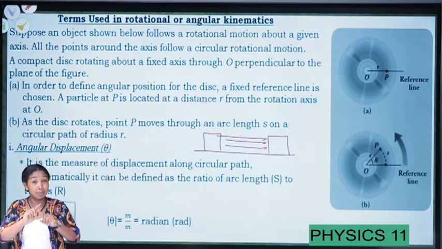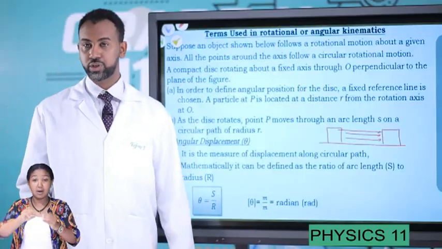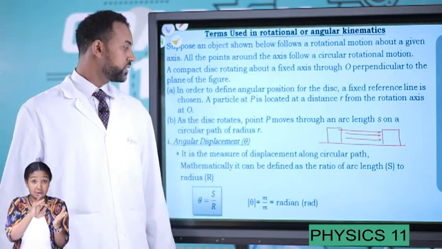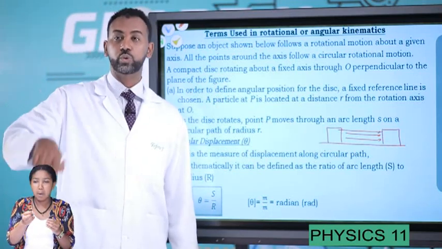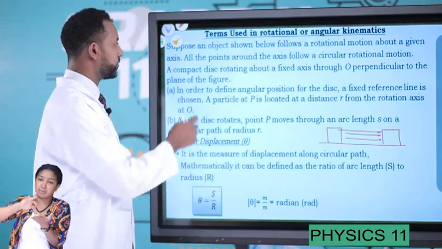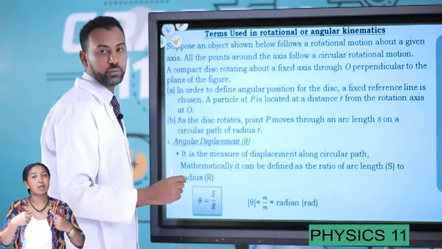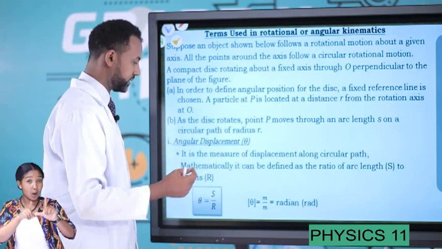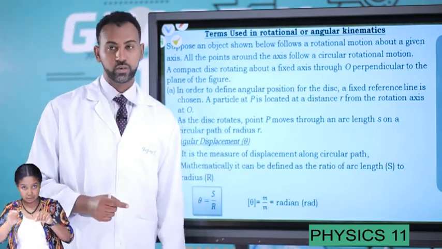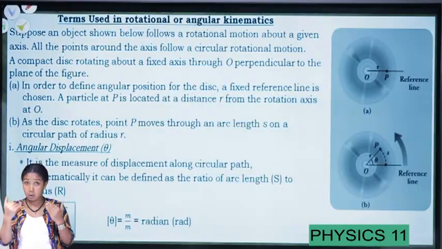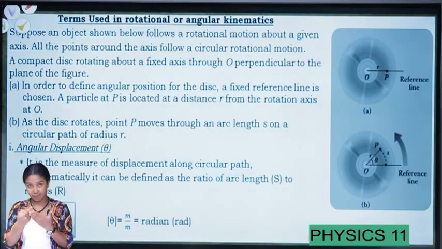But when we define rotational motion, there is an axis, and on that axis, there are particles trying to rotate about that axis. Therefore, we should discuss these points. First, let's try to discuss angular displacement. Students, I hope in your lower grade you have tried to see this term. I hope in grade 10 you have already learned this point.